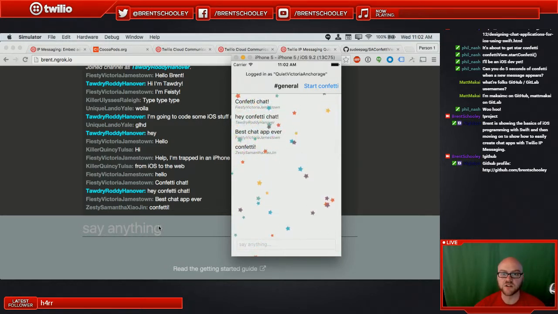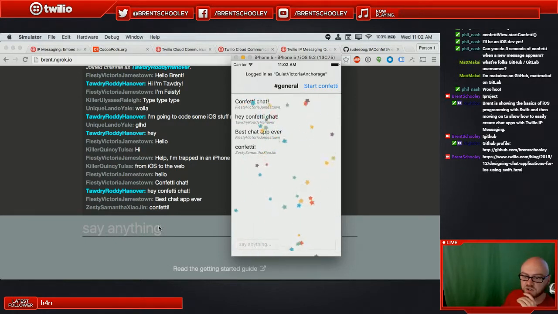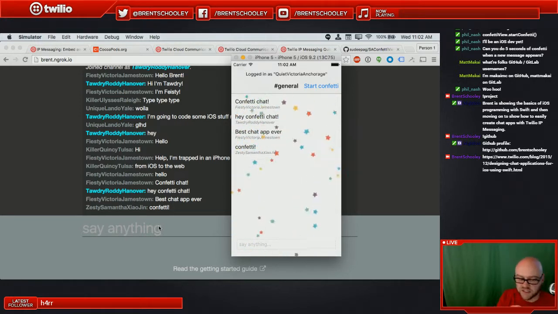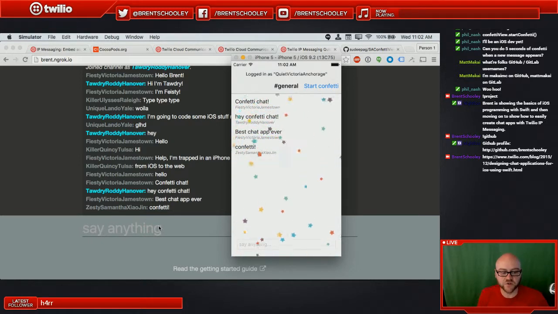I mentioned also this blog post that I put together that shows how to use the Slack text view controller to make the UI a little better on this, and also add a bunch of features. And I have another blog post that's coming out this week that will be showing how to add some more features. So I leave off at using Slack text view controller to get everything loaded. I show you how to load the channel history, which we didn't get to in this stream.